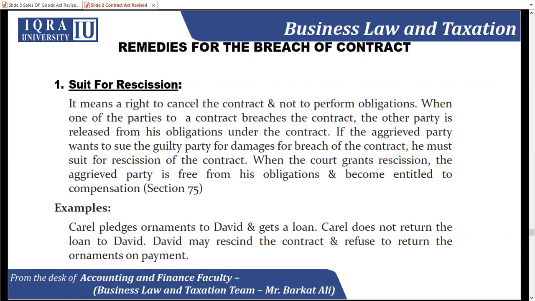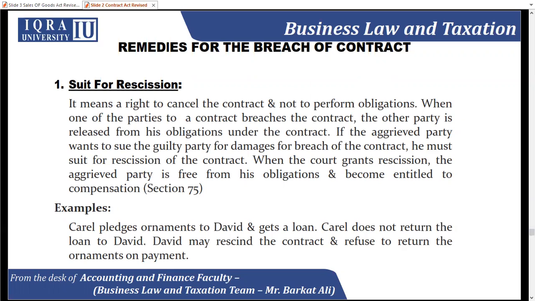rescission. Section 75 of the Contract Act 1872 says it is a right to cancel the contract and not to perform obligations when one of the parties to the contract breaches the contract. If the aggrieved party wants to sue the guilty party for damages for breach of a contract, he must sue for rescission of the contract. When a court grants rescission, the aggrieved party is free from his obligations and becomes entitled to compensation, Section 75.